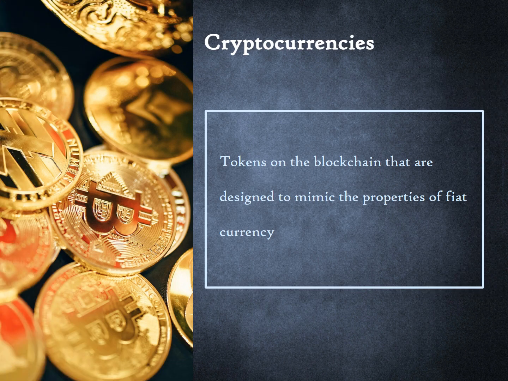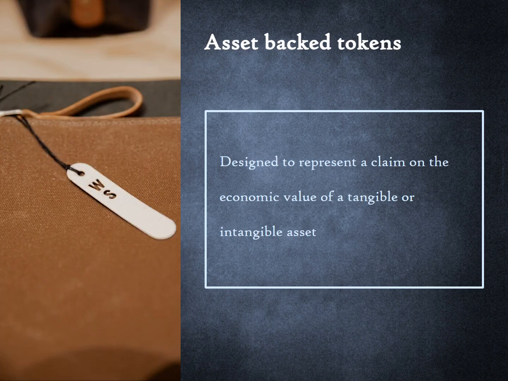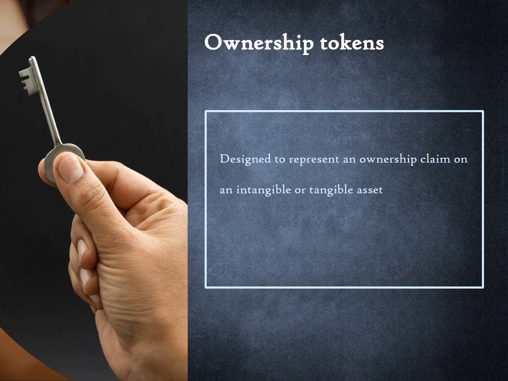We have extensively covered cryptocurrencies in this course. Cryptocurrencies are tokens on the blockchain that are designed to mimic the properties of fiat currency. Asset-backed tokens are crypto tokens that are designed to represent a claim on the economic value of a tangible or intangible asset. Ownership tokens are designed to represent an ownership claim on an intangible or tangible asset.